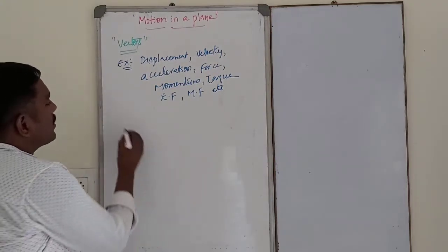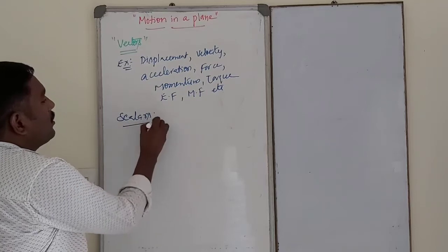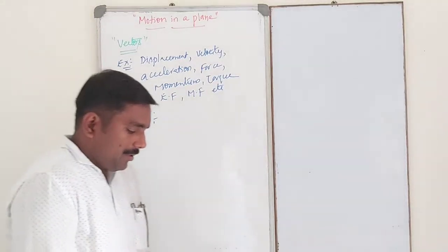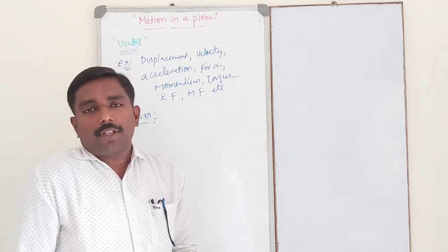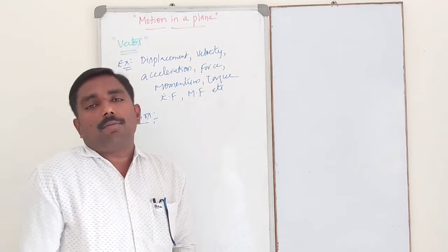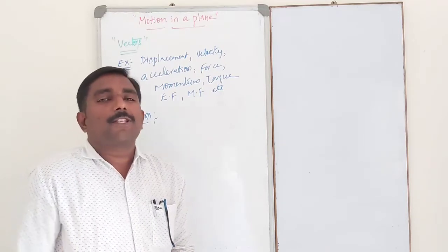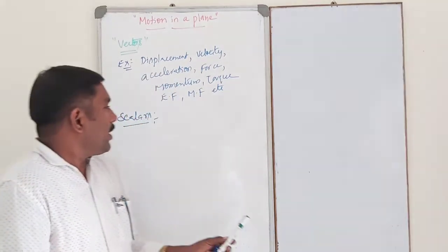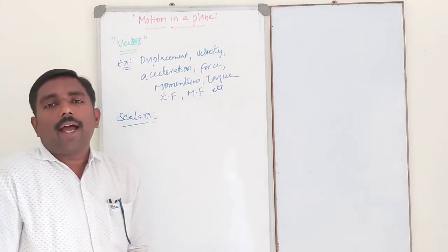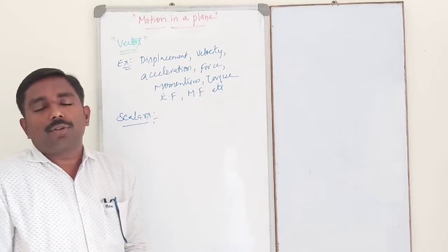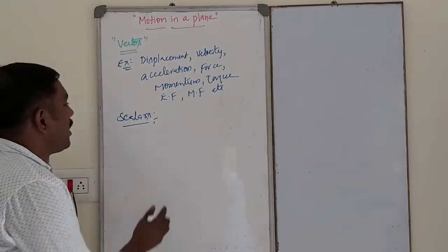Next one is scalars. So what is meant by a scalar? Scalars are physical quantities having only magnitude. There is no specific direction. That is nothing but scalars. These are the physical quantities having only magnitude, with no specific direction. That is called scalars.